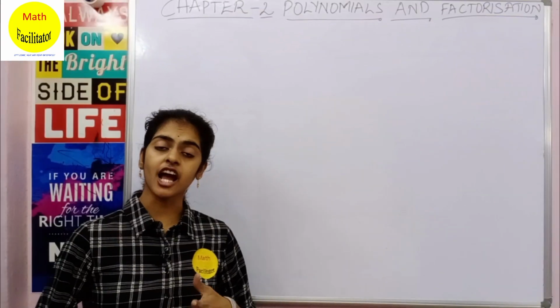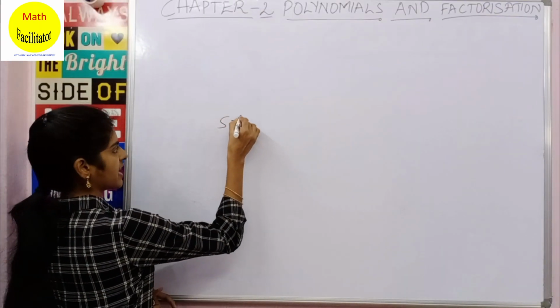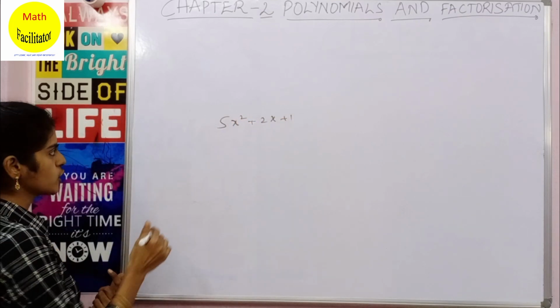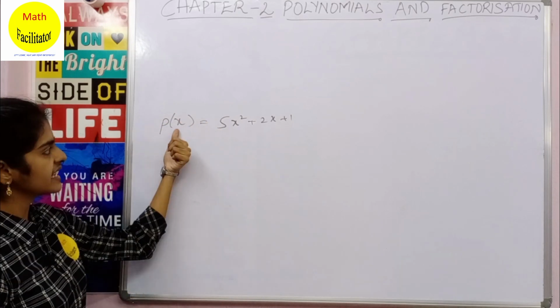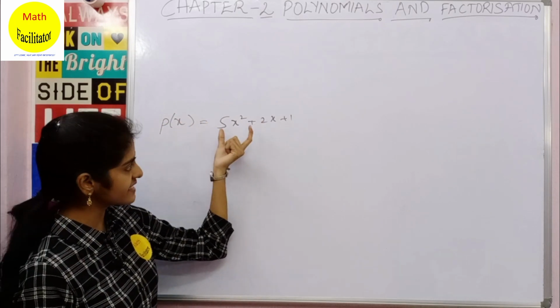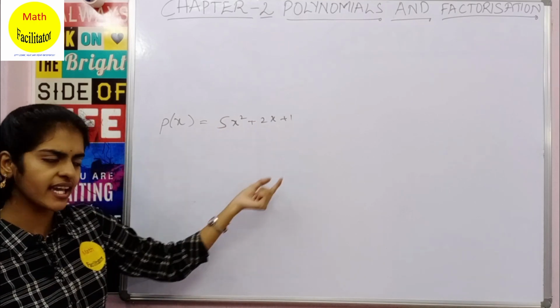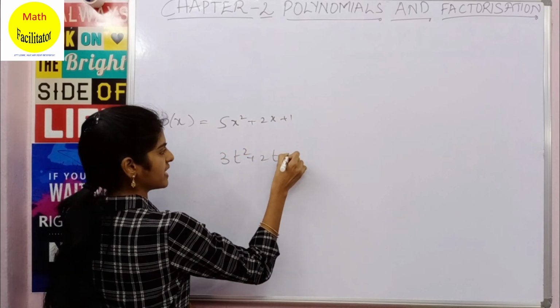Now let us learn how we represent polynomials. Okay, suppose there is a polynomial 5x square plus 2x plus 1, and how do you represent it? You represent it as p of x, where this x tells you that there is a variable x involved in the polynomial. Okay, suppose there is a polynomial 3t square plus 2t plus 1.